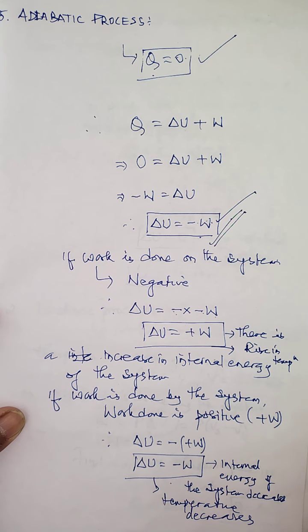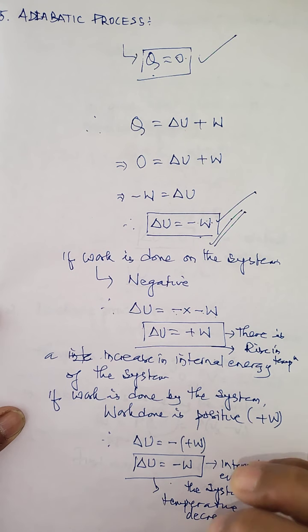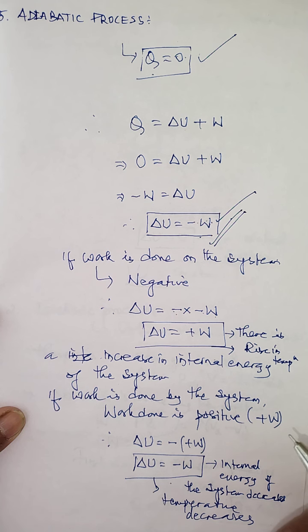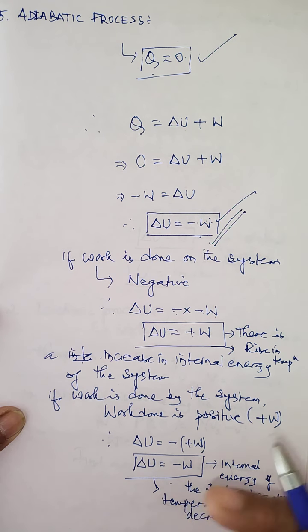And one of the very common, good examples of this is when a tire bursts. Sometimes the running tire bursts. So when the tire bursts, the air inside the tire expands suddenly into the atmosphere. So it is also one of the adiabatic processes. So when the tire bursts, then air expands so rapidly that it cannot take any heat from outside. So if there is no heat taken by the air from outside, that means there is no exchange of heat between the air and the tire.